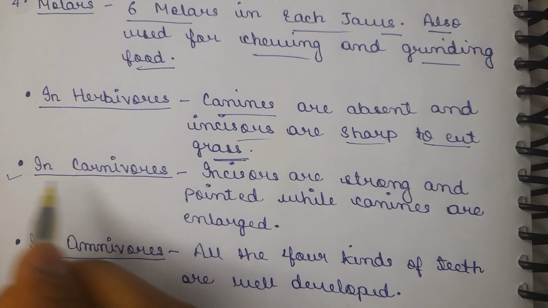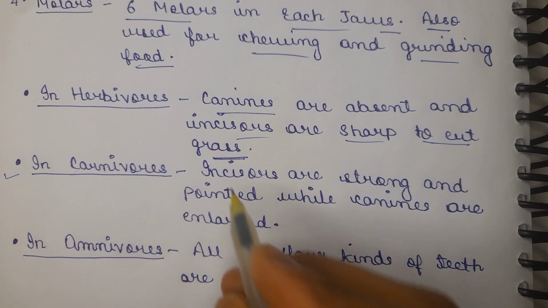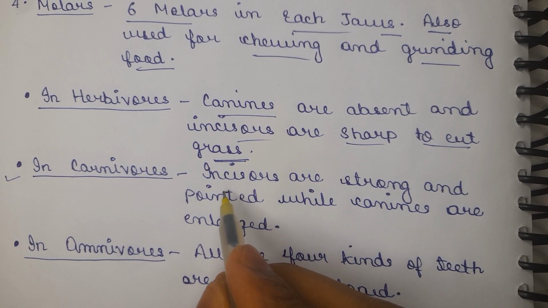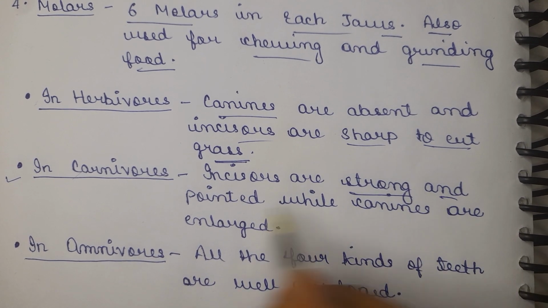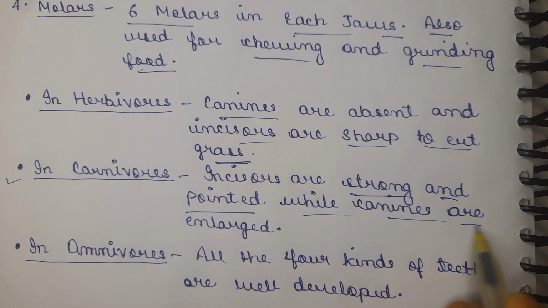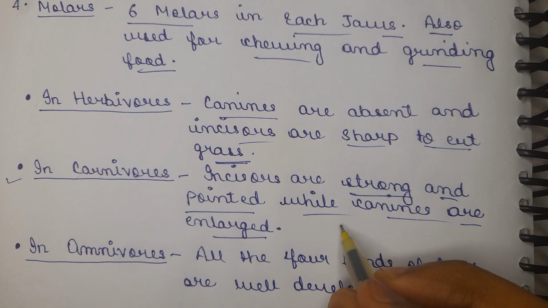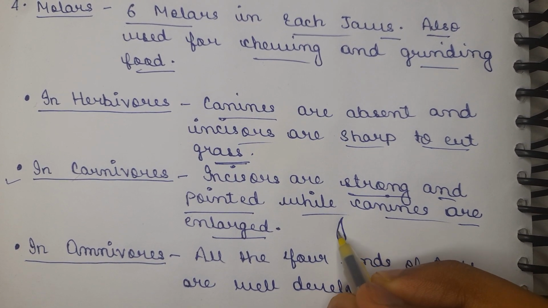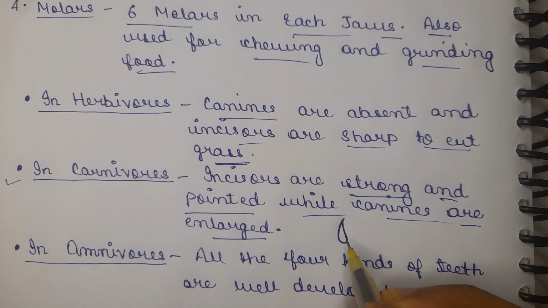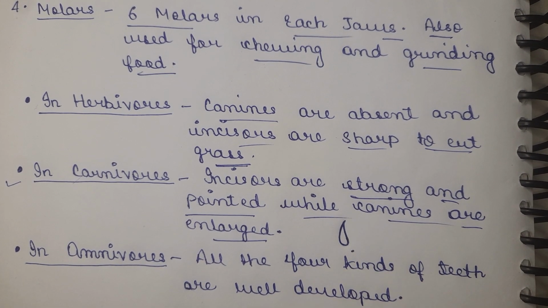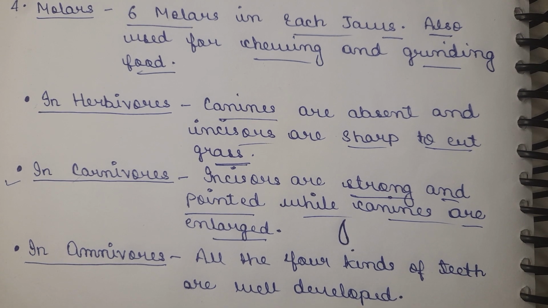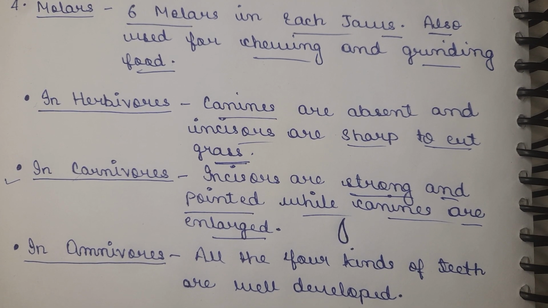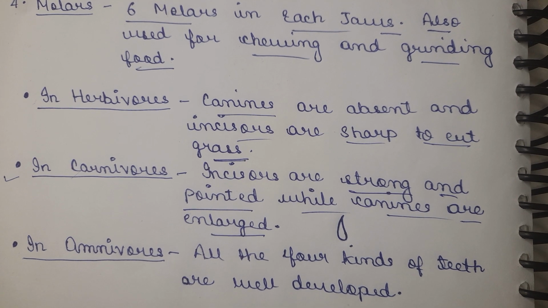Now moving to the next organism, the carnivores. The carnivores have incisors that are strong and pointed, while the canines are also enlarged in shape. If you take an example of a lion, the canines are much longer and pointed in shape. This pointed shape helps them tear the flesh they eat. That's why carnivorous animals have larger canines and pointed incisors.